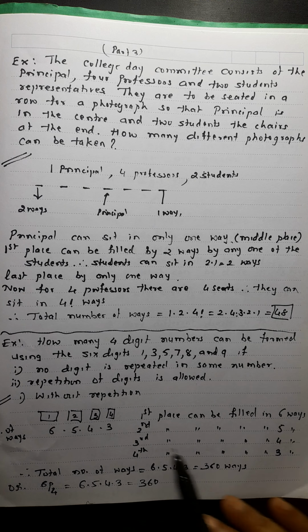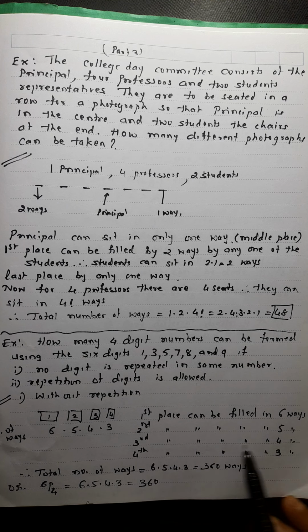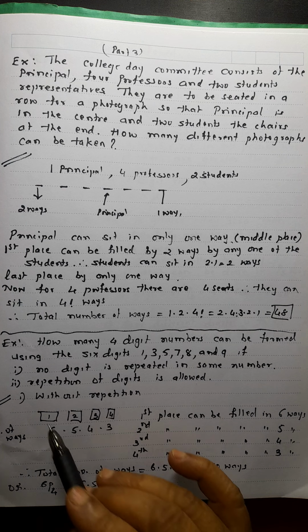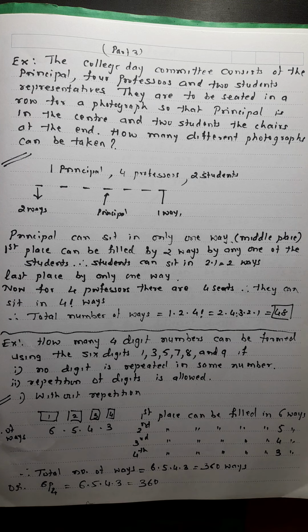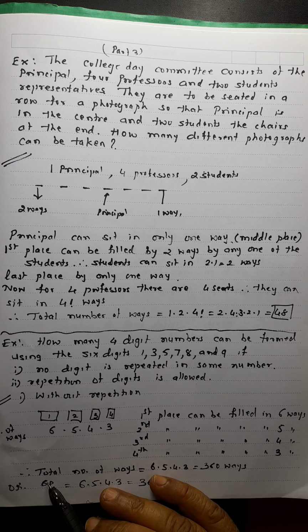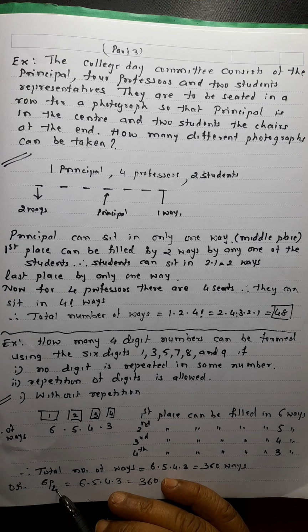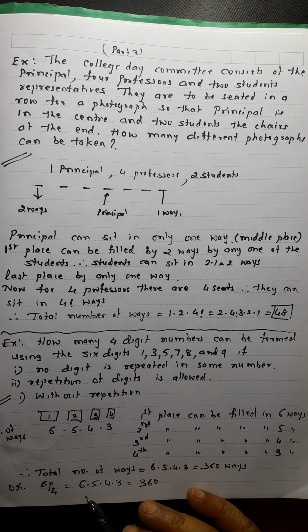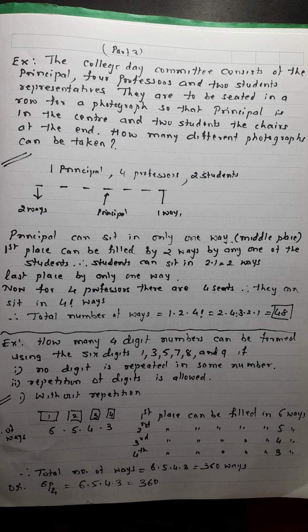First place can be filled in 6 ways, second in 5 ways, third in 4 ways, fourth in 3 ways. So total number of ways will be 6 into 5 into 4 into 3, that is 360 ways. Or instead of writing all these things, you can write, out of 6 digits we have to take 4 at a time, so it will be 6P4. So this is equal to 6 into 5 into 4 into 3, it is the same.